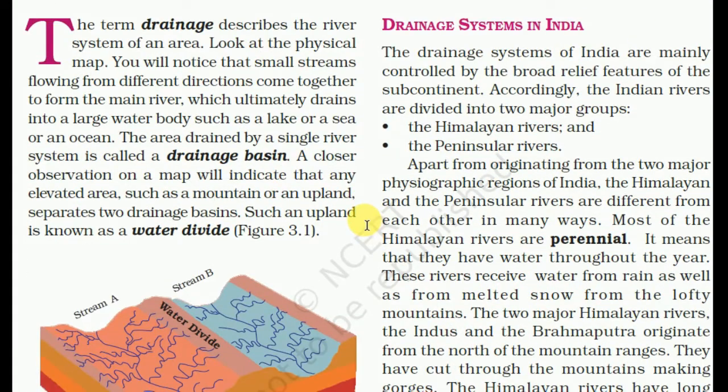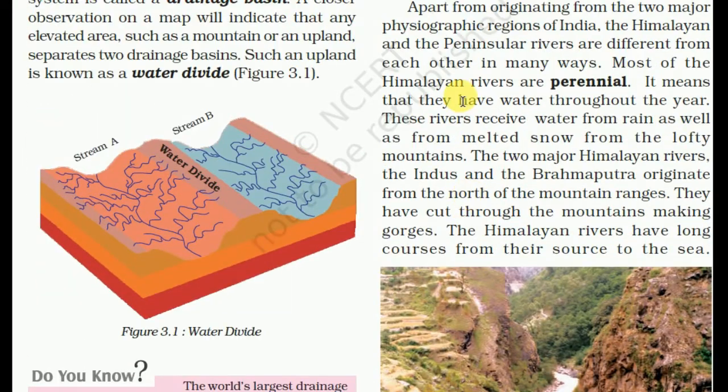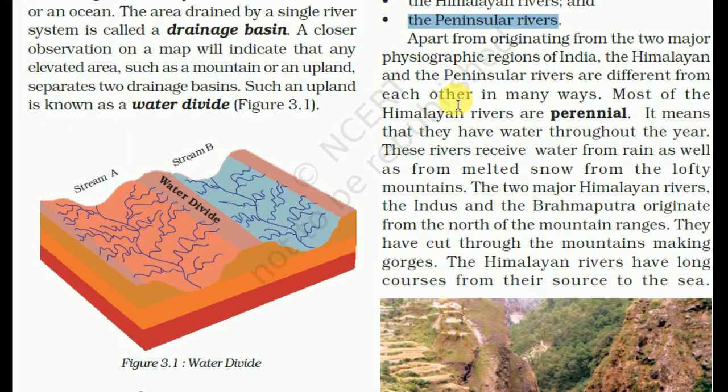Drainage system in India. The drainage system of India is mainly controlled by the broad relief features of the subcontinent. Accordingly, the Indian rivers are divided into two major groups: the Himalayan rivers and the peninsular rivers. Apart from originating from the two major geographic regions of India, the Himalayan and the peninsular rivers are different from each other in many ways.